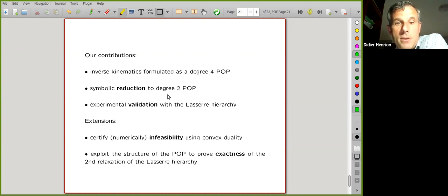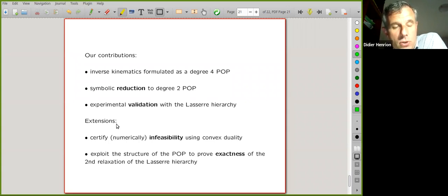So that whereas the third relaxation in the moment sum of squares hierarchy could not solve many instances of the original degree 4 POPs, this is not the case anymore for the degree 2 POP. And this has been experimentally validated with semi-definite programming in the moment sum of squares hierarchy.